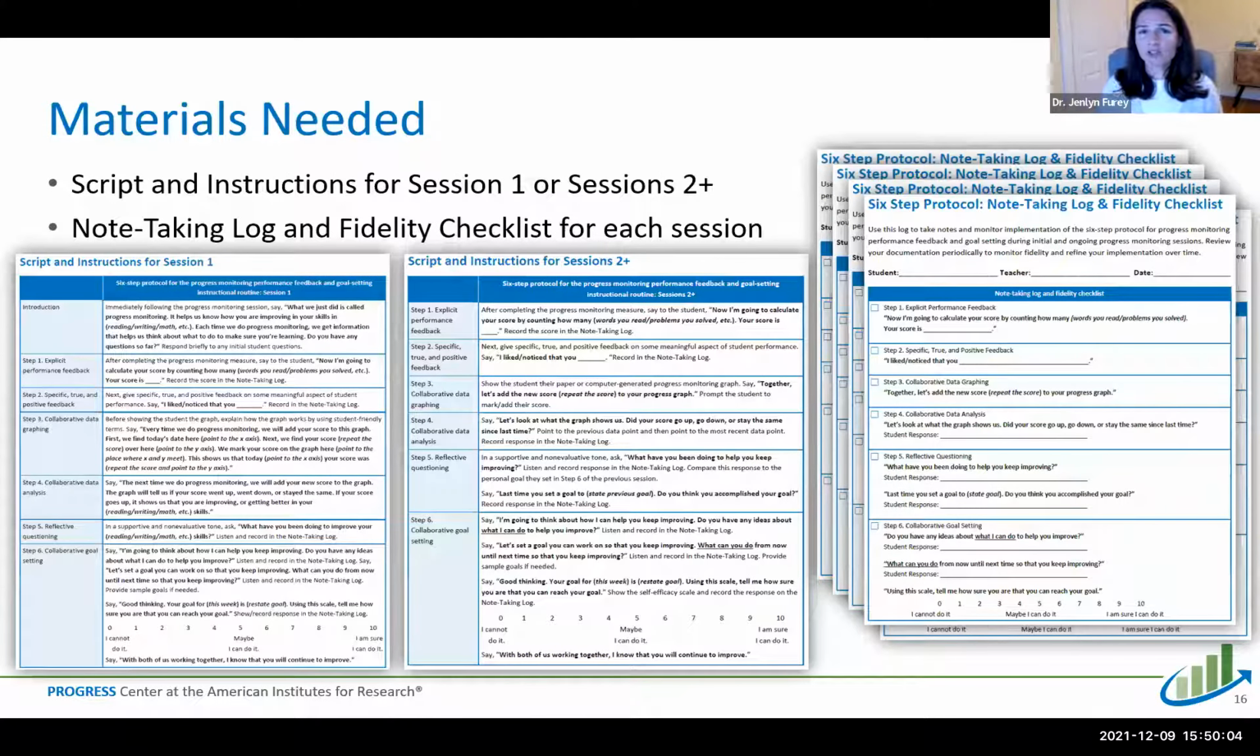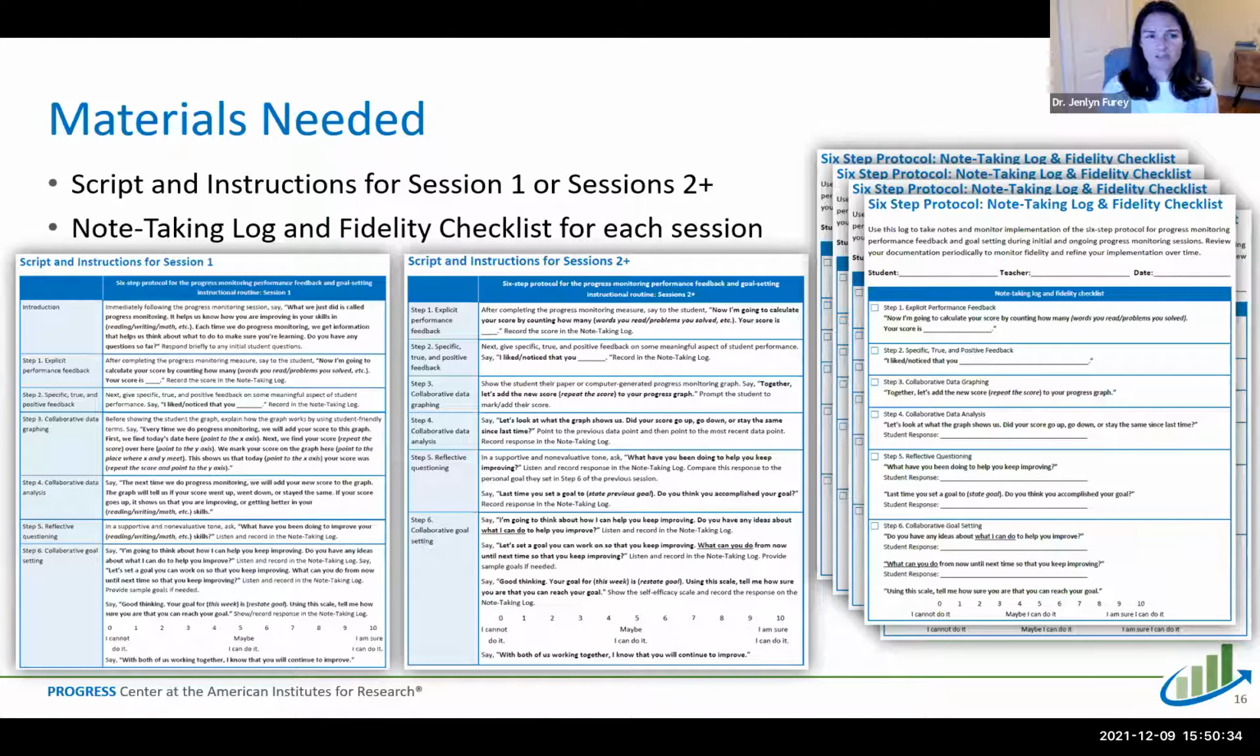So in addition to your business as usual progress monitoring materials, for this routine, you're also going to have a script with instructions. And there is a script for the very first session, the introductory session, which is shown on the far left here. And then you have a different script that you'll use for sessions 2 and up. So the script is going to tell you exactly what to do and exactly what to say to implement each step of this routine.